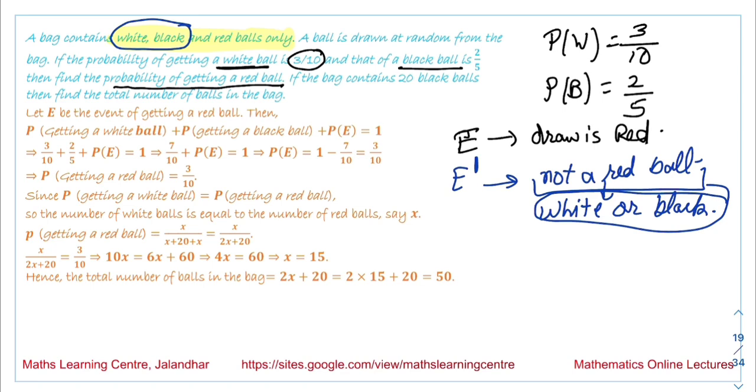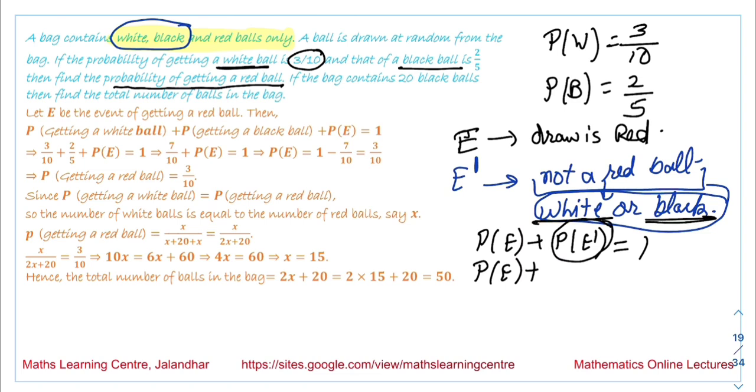So the probability of occurrence of E plus the probability of non-occurrence of E is equal to 1. The probability of E plus, either a white ball or a black ball, that is 3 by 10 plus 2 by 5, is equal to 1.